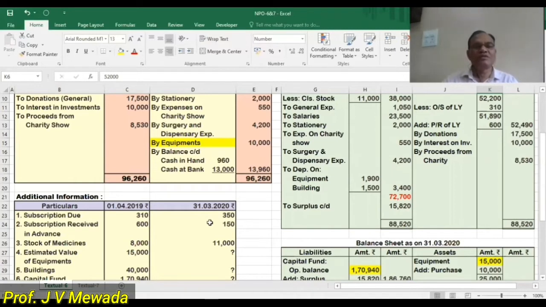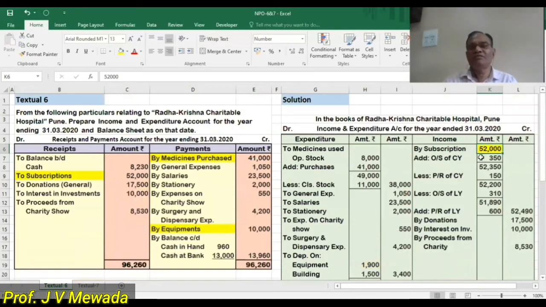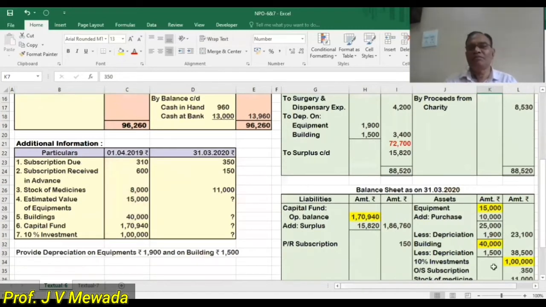So subscription due, meaning outstanding subscription of the current year, is 350. So first I am going to add 350, outstanding subscription of the current year, and at the same time this 350 I am going to show in the balance sheet as outstanding subscription of the current year, 350. So I have done two postings for the outstanding subscription of the current year.